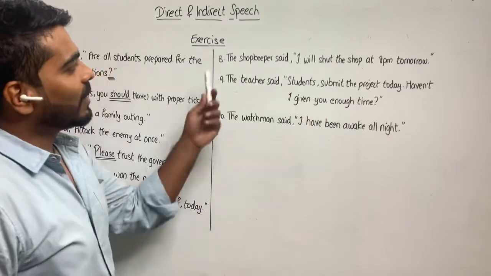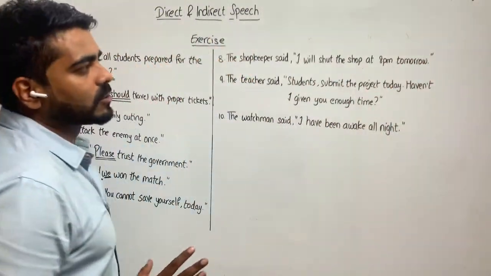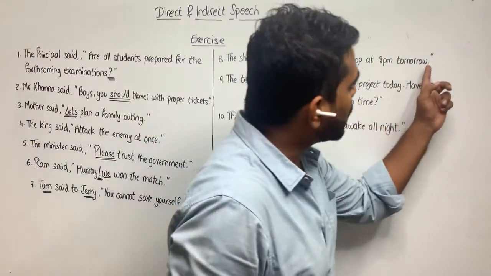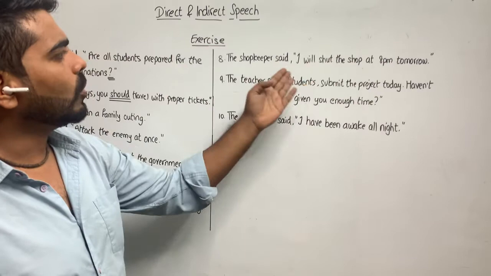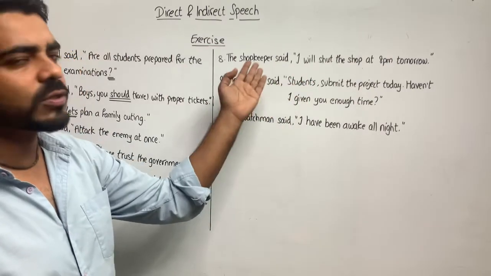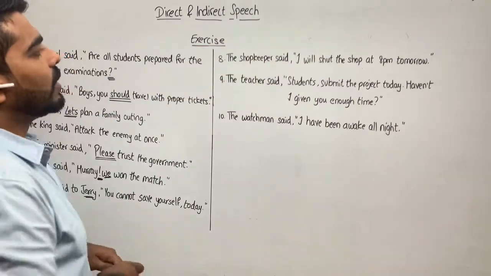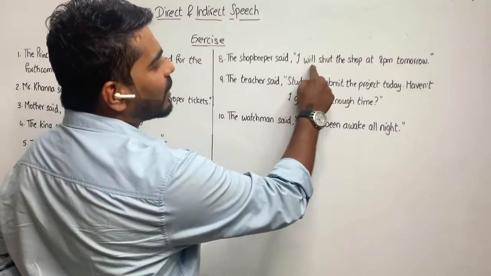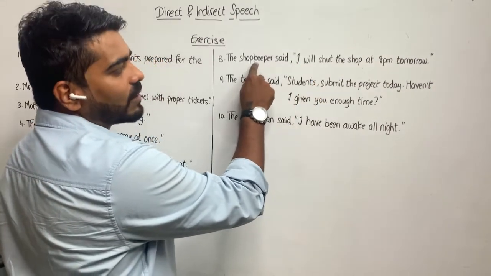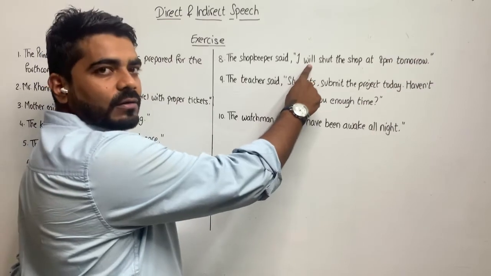The 8th one. The shopkeeper said, I will shut the shop at 8 p.m. tomorrow. It is an assertive sentence. Okay. Is this a command? No. Order, request, wish, advice, apology, regret, none of these. It is a simple sentence. So, the shopkeeper said that I will become he. So the shopkeeper said that he would.